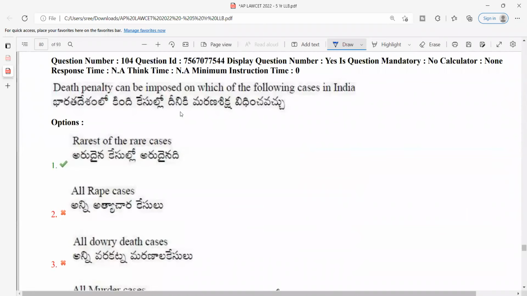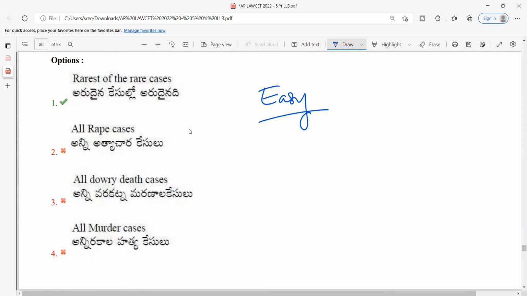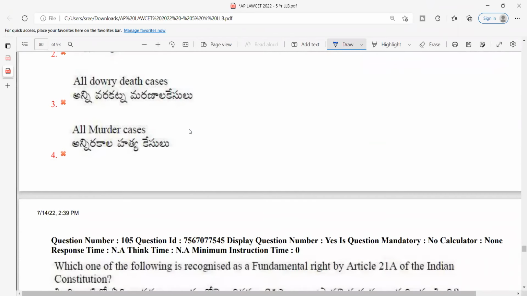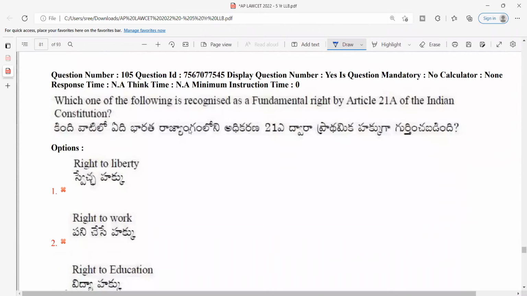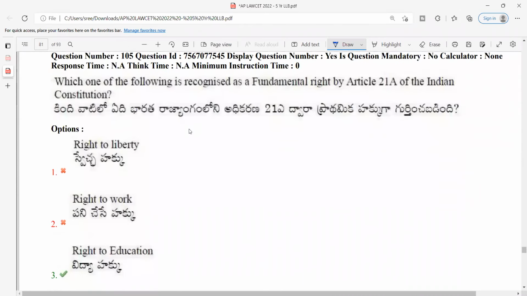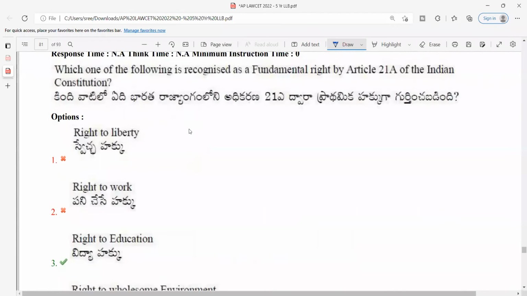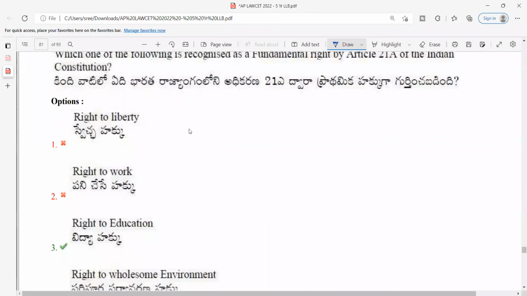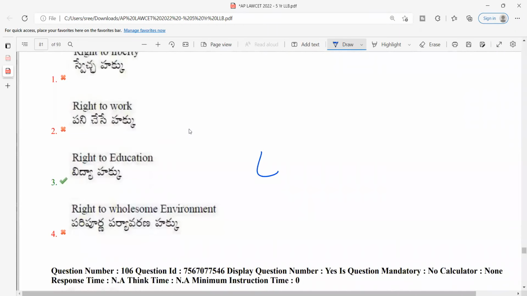Very easy. We have discussed it as rarest of the rare cases. So it is again a very easy question, as we have discussed it multiple times in multiple classes. Next, 105. Which of the following is recognized as a fundamental right by Article 21A? Very easy, straightforward. This is the second or third question on Article 21 in the same paper. It is right to education. Again, I would rate this particular question as easy.